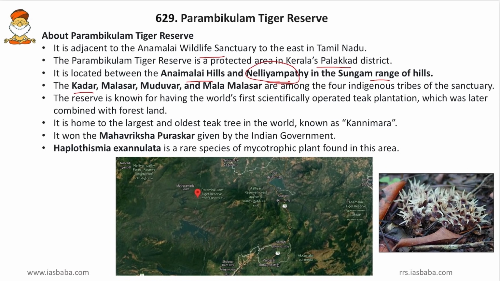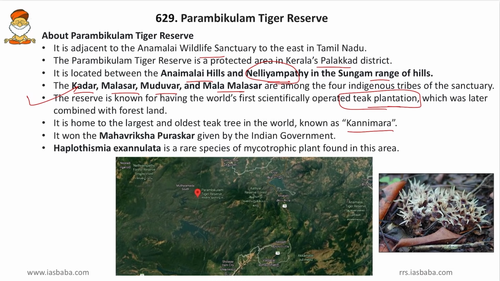Then the Kadar, Malasar, Muduvar, and Mala Malasar are the four indigenous tribes of the sanctuary. So these are the tribes living in this Parambikulam Tiger Reserve. Then the reserve is known for having the world's first scientifically operated teak plantation, which was later combined with the forest land. So this first scientifically experimented teak plantation happened in this tiger reserve, and this is a fact worth remembering. Then it is home to the largest and oldest teak tree in the world, known as Kannimara. So this Kannimara is the largest and oldest teak tree present in Parambikulam Tiger Reserve.